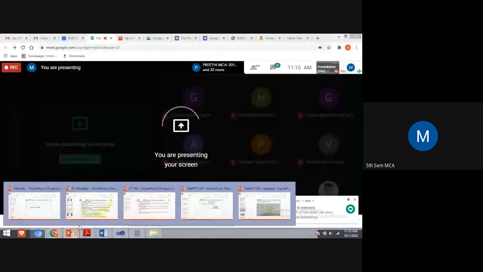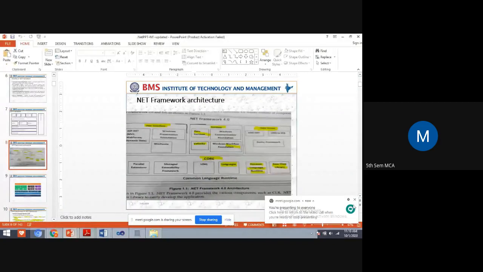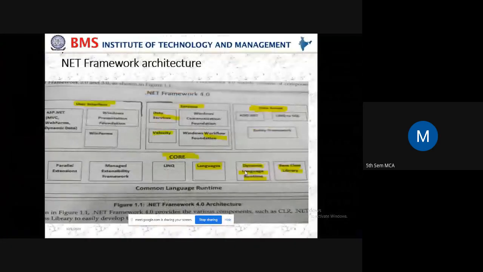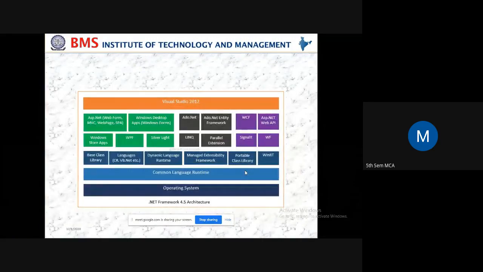Yes, students, when I was explaining the .NET framework architecture, I showed you three different diagrams for the architecture. This is a diagram which is there in your prescribed book. And this is the architecture diagram for .NET Framework 4.5.